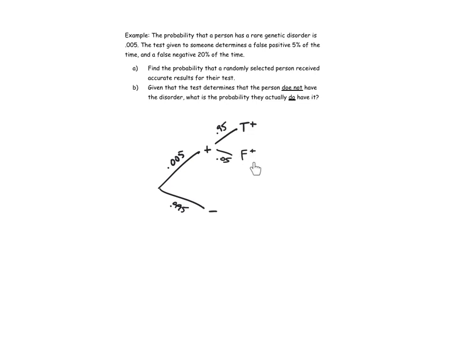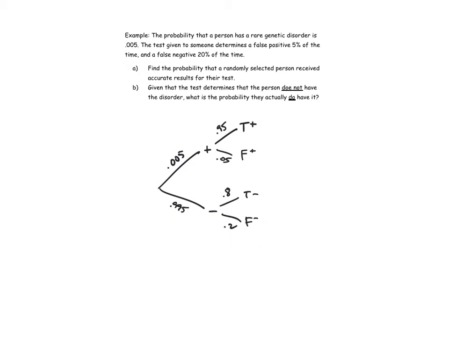So these folks right here don't actually have the disorder, even though the test has told them that they do. Likewise, a true negative happens 80% of the time, a false negative 20% of the time. So these individuals here actually do have the disorder. They're told they don't, but they do actually.